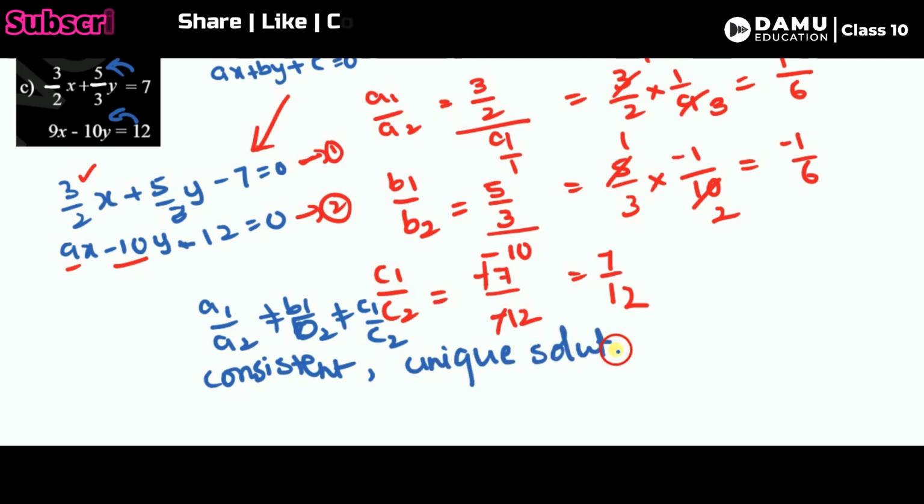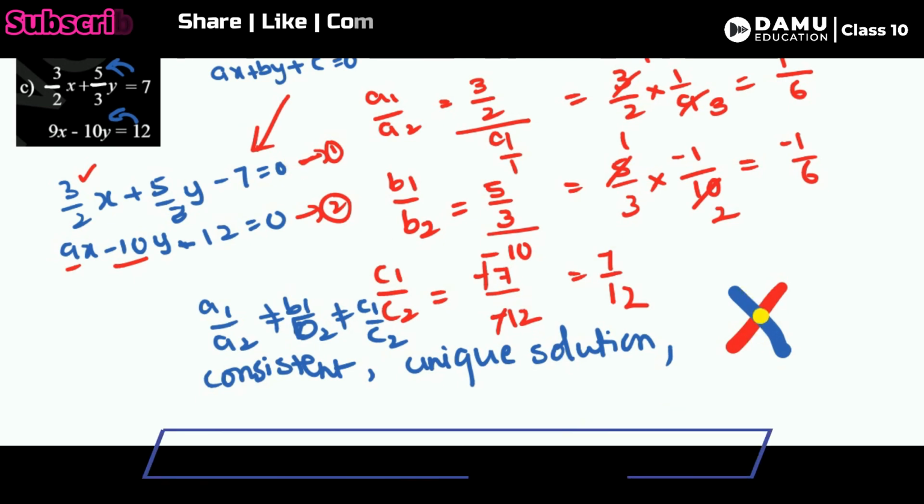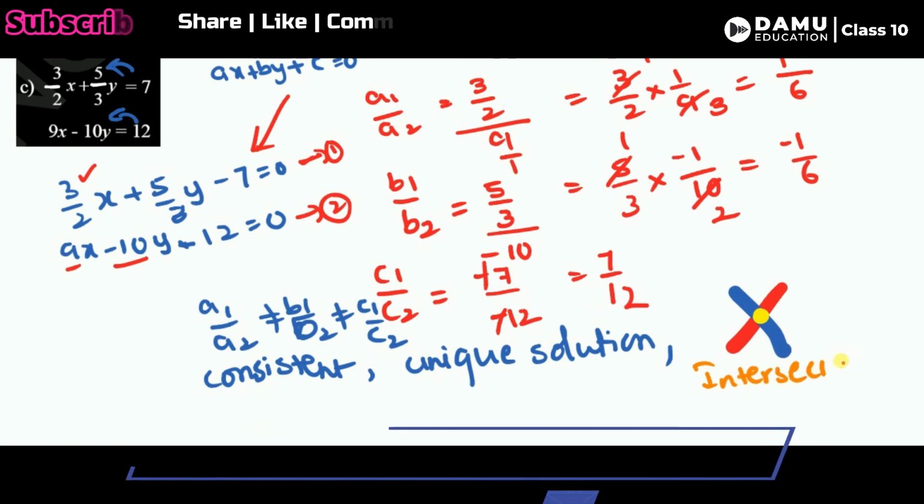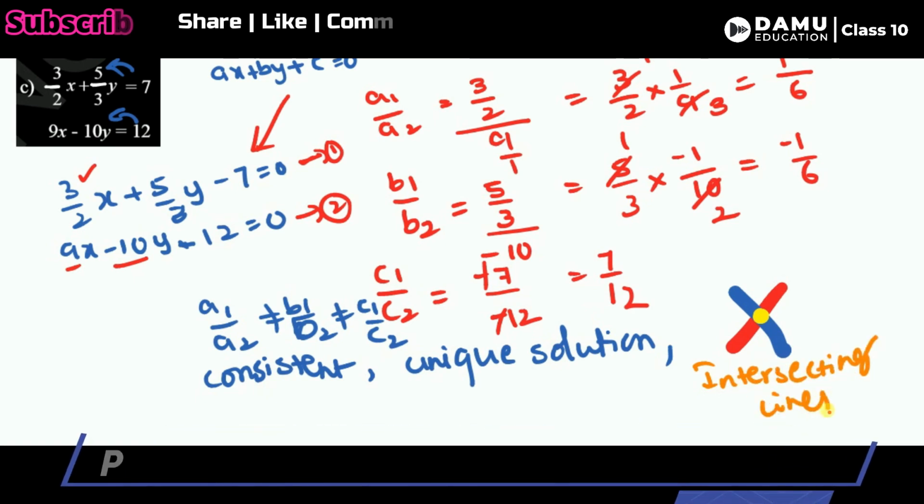Unique solution means the lines are intersecting. The lines will intersect like this and they will have only one unique solution, only one point where they intersect. So for this, it is intersecting lines like this, it will have the graph.